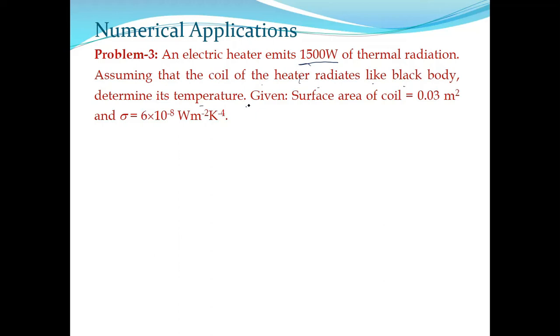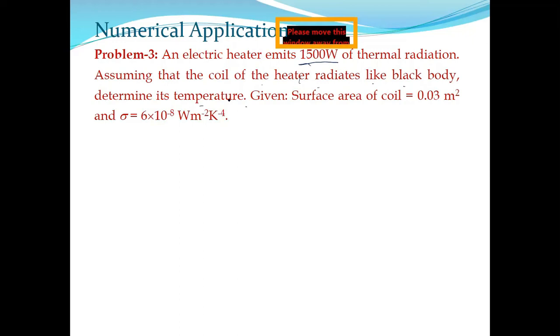Now here, check it. What it says, that the electric heater emits 1500 watt of thermal radiation. Assuming the coil of the heater radiates as a black body, determine its temperature. There is a normal heater, the power of the heater is supplied, and you are asked to assume that the coil of the heater acts as a black body.